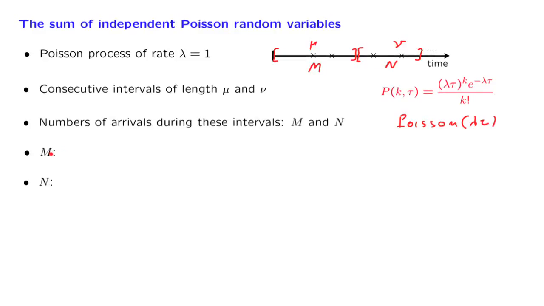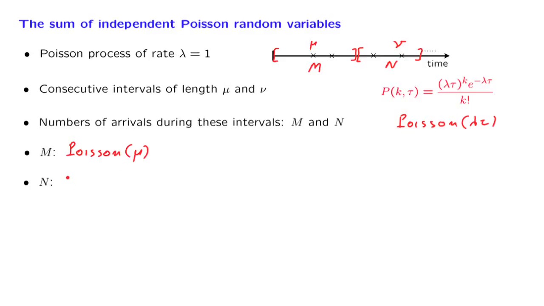Well, the number of arrivals in a Poisson process of rate 1 over a period of duration mu is going to have a Poisson PMF in which lambda is 1, tau, the time interval, is equal to mu. So it's going to be a Poisson random variable with parameter or mean equal to mu.